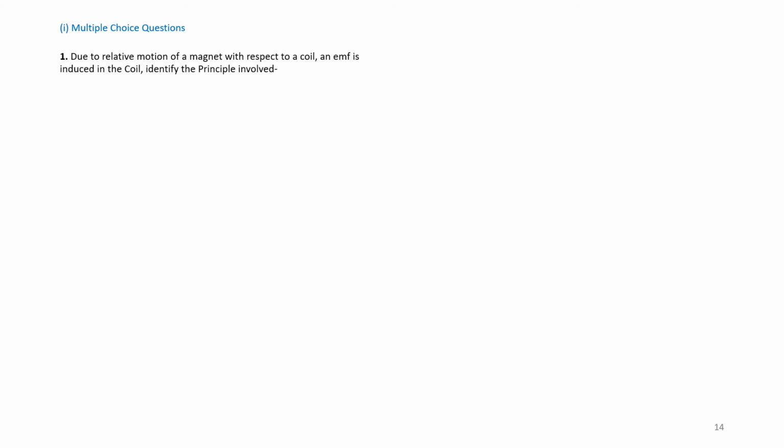Question number 1. Due to relative motion of a magnet with respect to a coil, an EMF is induced in the coil. Identify the principle involved. There are 4 options in the question. Let us see the 4 options: Ampere's law, Faraday's law, Gauss law and Biot-Savart law. Answer is Faraday's law of electromagnetic induction.